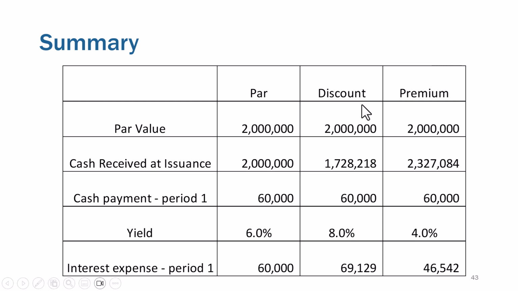At a discount, investors are going to get basically a 6% coupon rate, and then they're going to get extra cash because they only had to pay $1.7 million, and the par value is $2 million. So they end up getting 8%, part through interest payments and part by getting more principal back at the end than they had to pay up front. And under a premium, they get 6% interest payments, but they had to pay more up front compared to what they'll get back in the end, so that reduces their return down to the market rate of 4%. And we can see interest expense is highest under a discount, lowest under a premium.